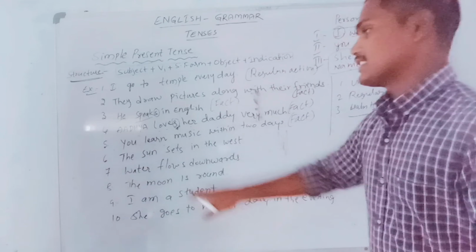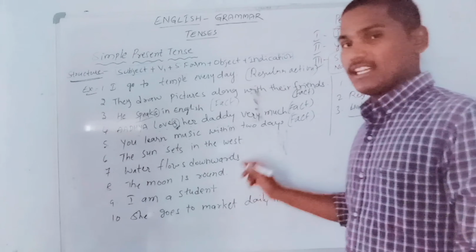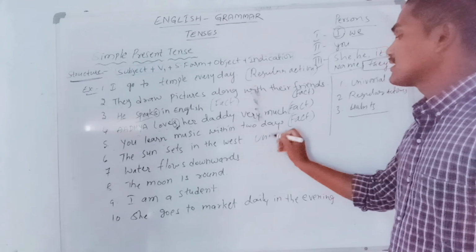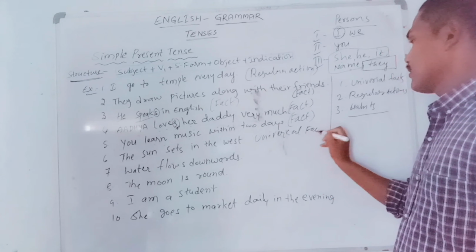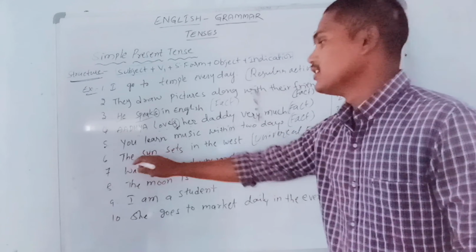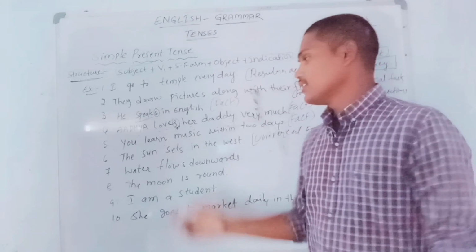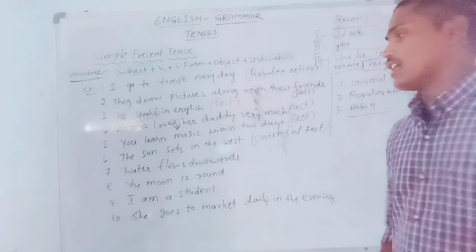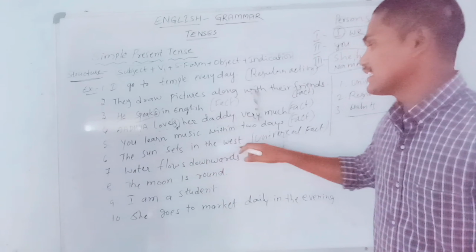Next, sixth example, the sun sets in the west. So the sun sets in the west. It is a universal fact. Everybody knows about that. Okay, there is no more explanation about this.